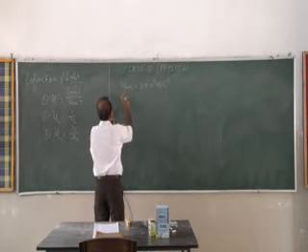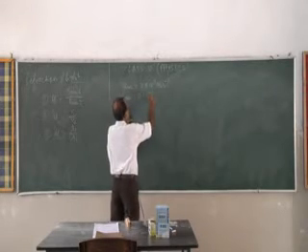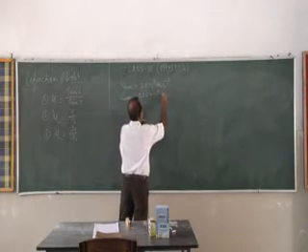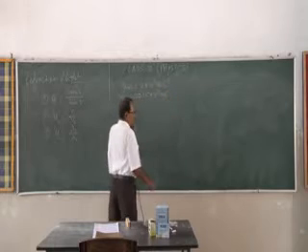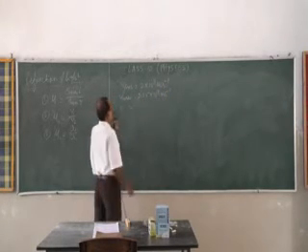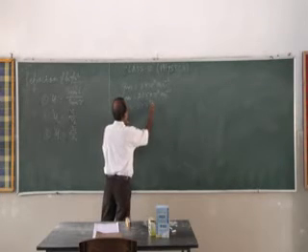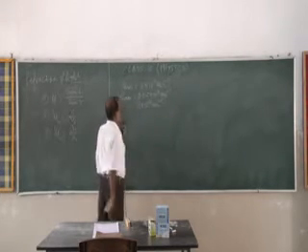Speed of light in water, we also know, is 2.25 into 10 to the power 8 meter per second. Speed of light in air or vacuum is 3 into 10 to the power 8 meter per second.